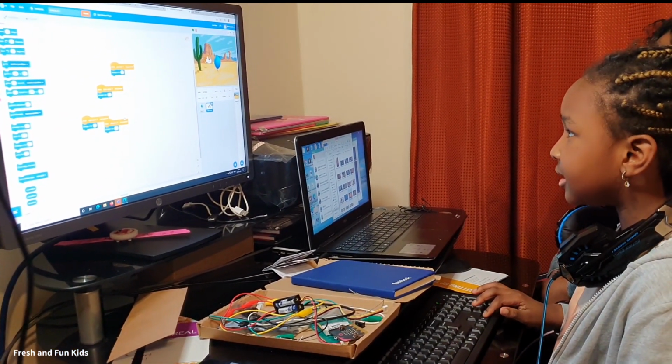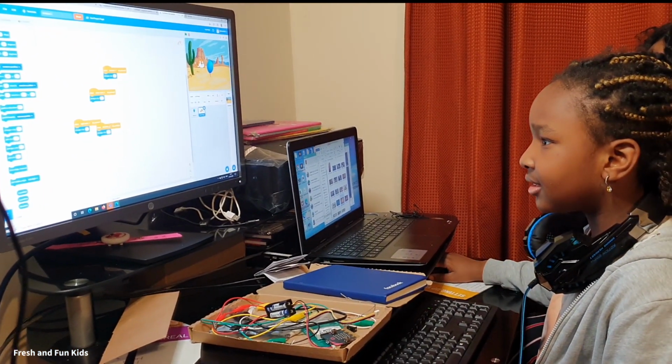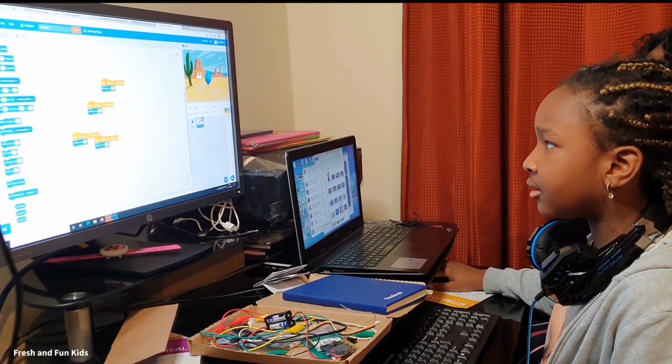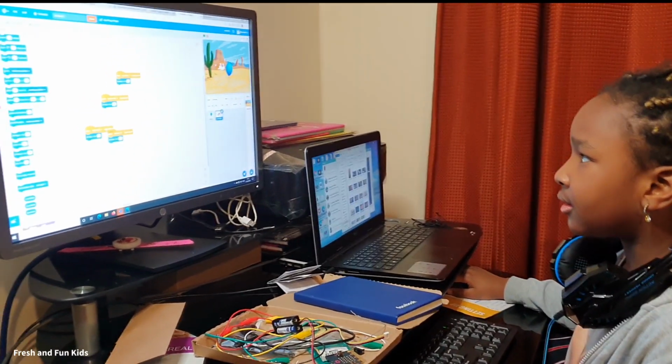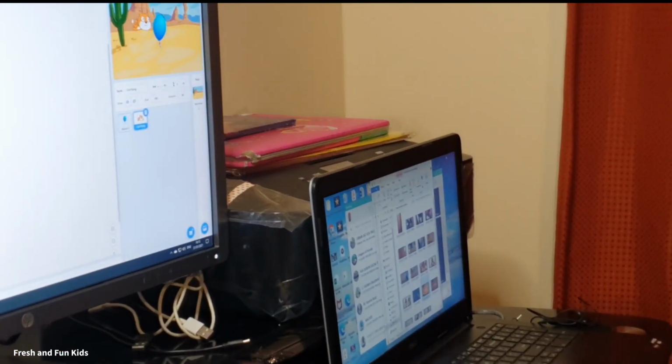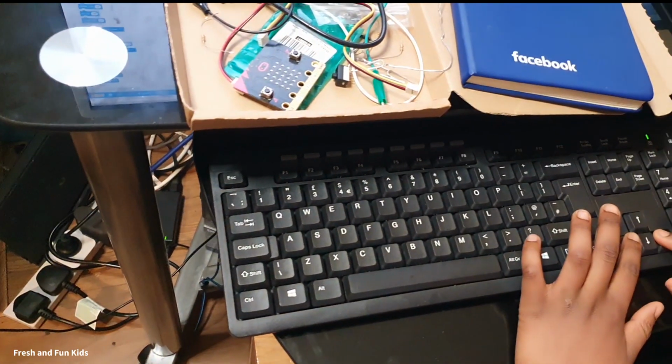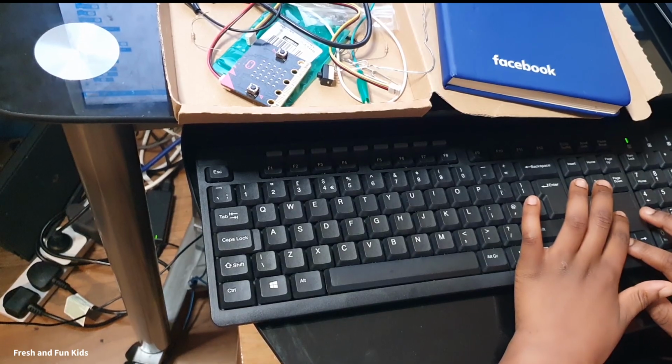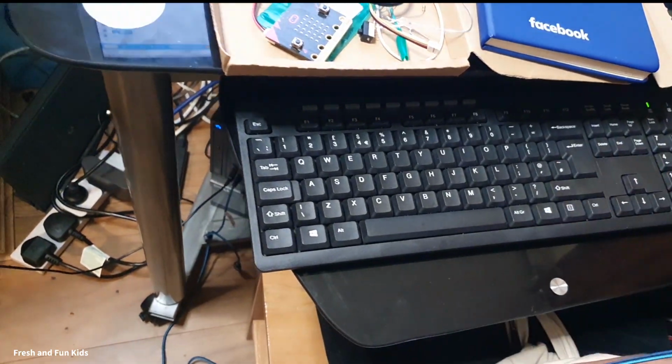And now you can see it's going right, and it's also going left. And you can use the arrow keys, up or down. Wow, that's beautiful.